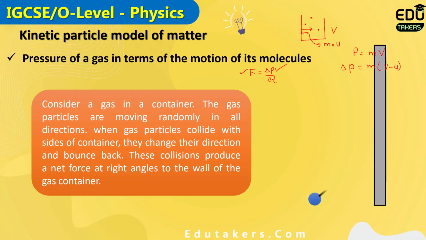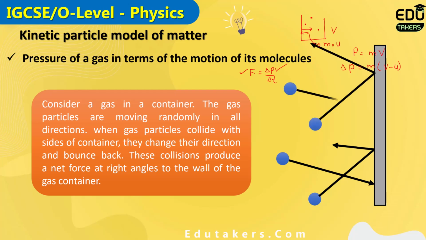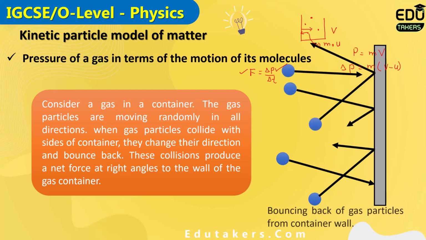You can see here, this particle comes and collides with the wall of the container and changes direction. In this way, the particles bounce back from the container wall. When they change their direction, there is a change in velocity, due to which the momentum changes. And because of the change in momentum, a force is exerted on the wall of the gas container.